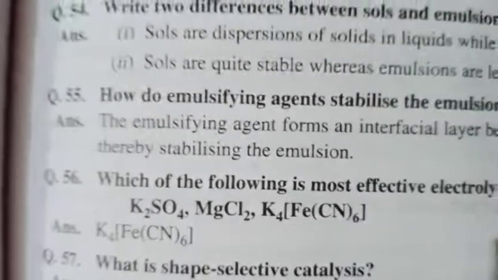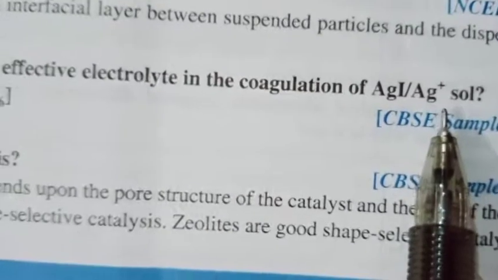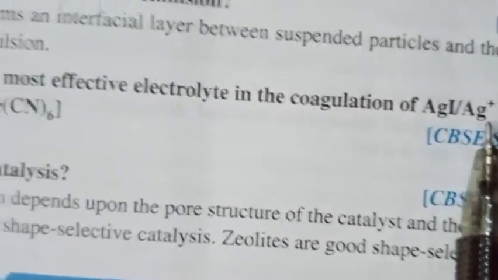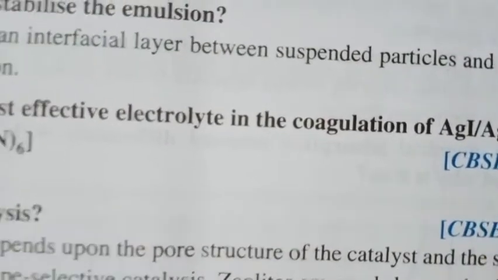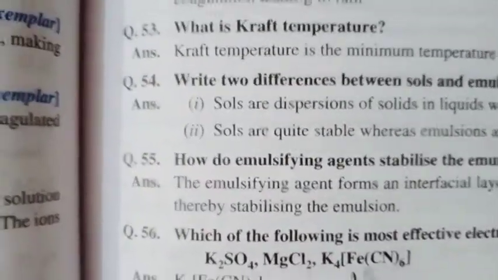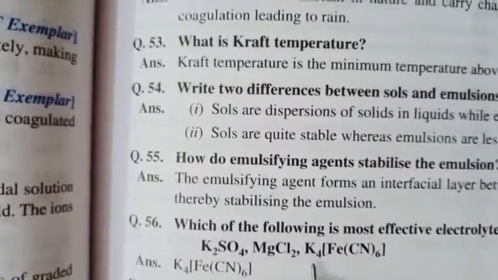Next question. Which of the following is the most effective electrolyte in coagulating AgI/Ag positive sol? As you can see here, this colloidal sol is positively charged. Hence, any ion which has greater negative charge will be responsible for coagulation effectively. Here sulfate has -2 charge, chloride has -1 charge, and hexacyanoferrate has -4 charge. So the answer is potassium hexacyanoferrate.